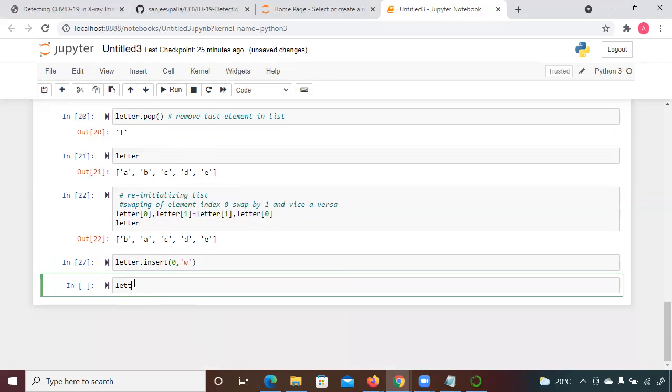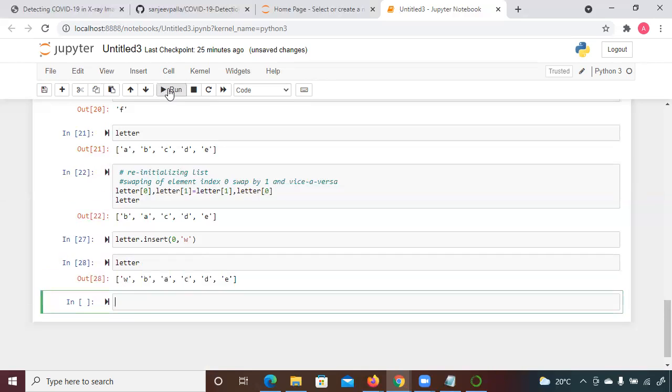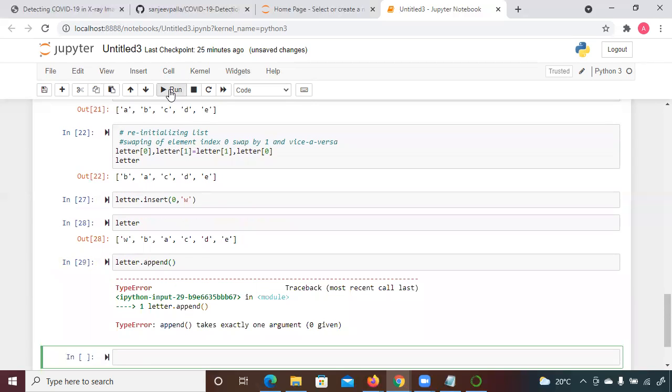When I check the letter list, you can see you can add it, and you can add it at a particular index. But if you want to add at the end, you use append. So what is the difference between these two?